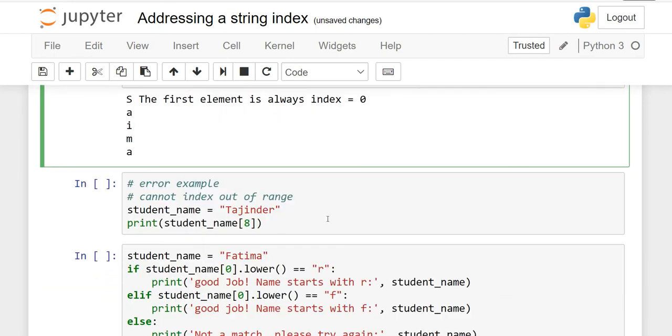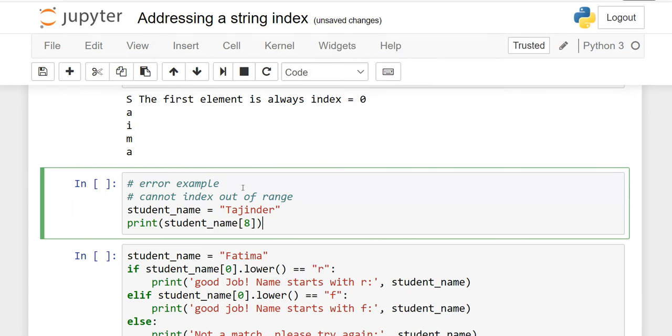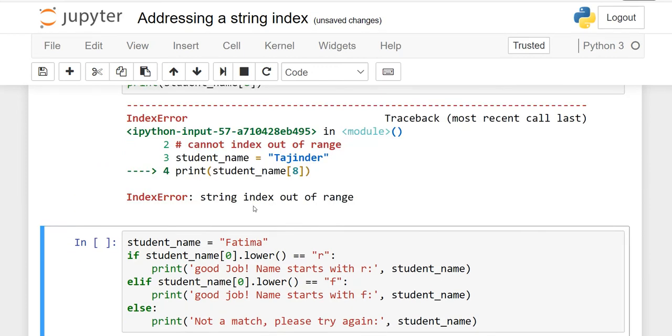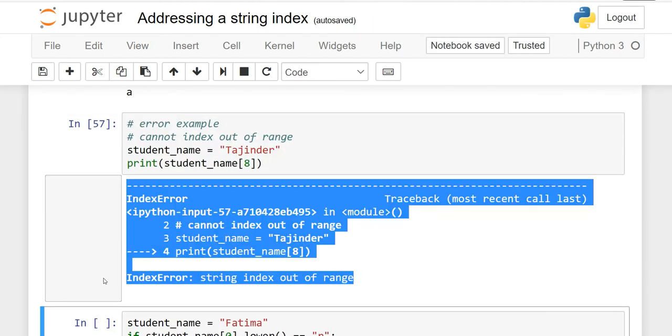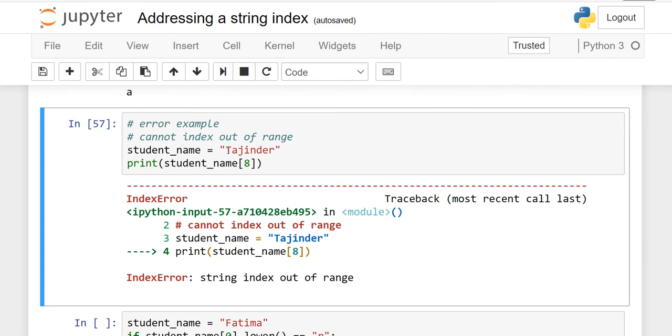Okay, now let's move on to another example. Here I have set an error example. Now what is the meaning of this error? Here my student name is Tajinder, right? If I say that I want to retrieve whatever character we have at the 8th position, so I have put 8 here. When I run, you will see there is an error, index out of range. Why is it out of range? If I count 1, 2, 3, 4, 5, 6, 7, 8, there are 8 characters, 8 letters, but we have an error, index error.